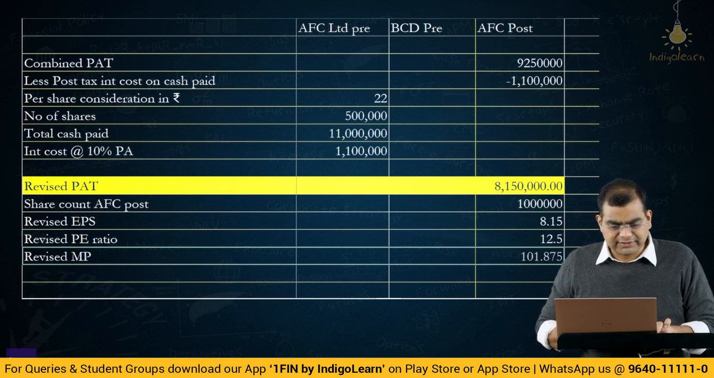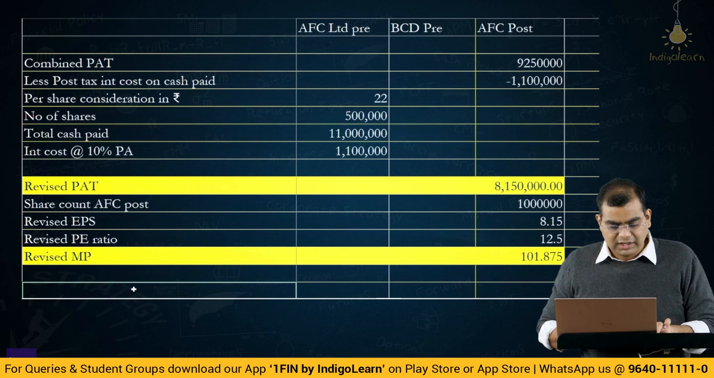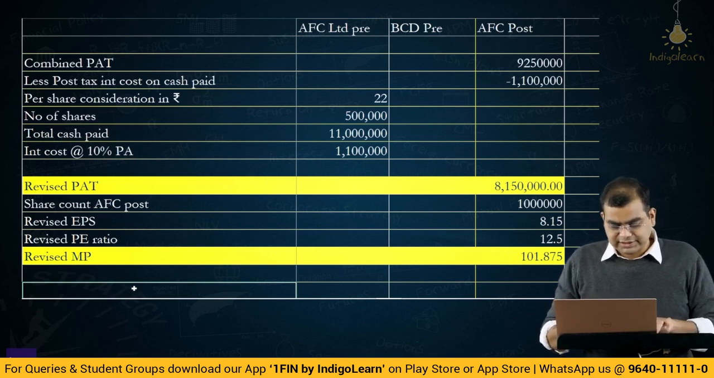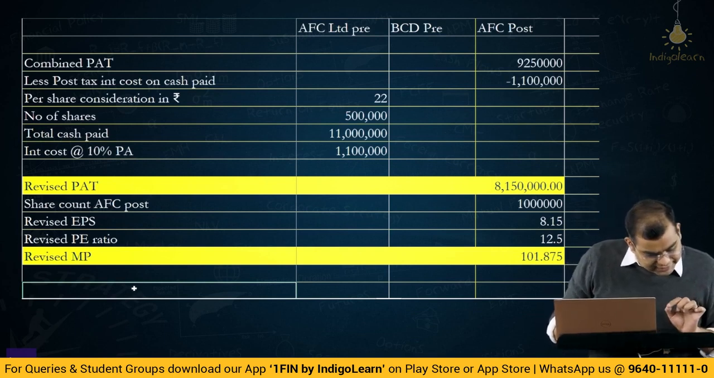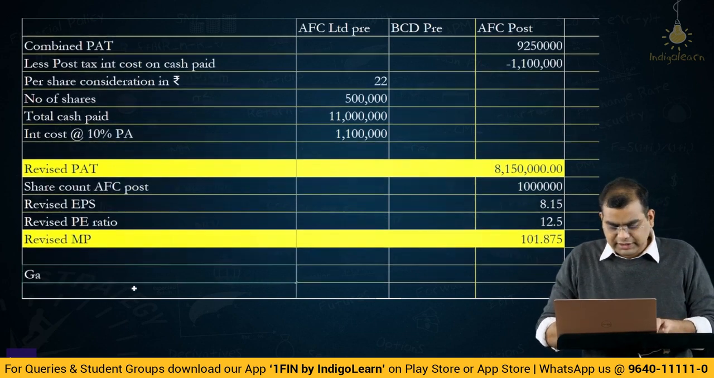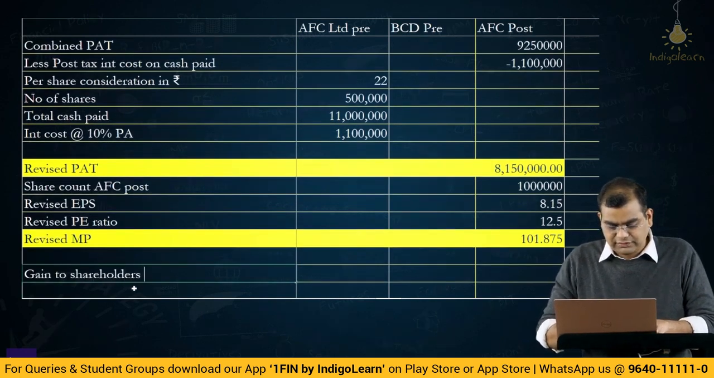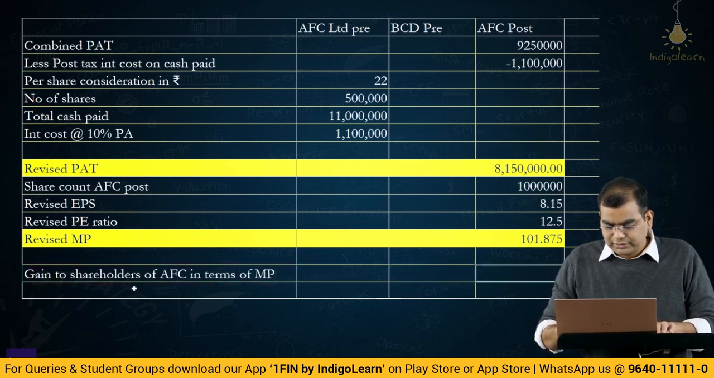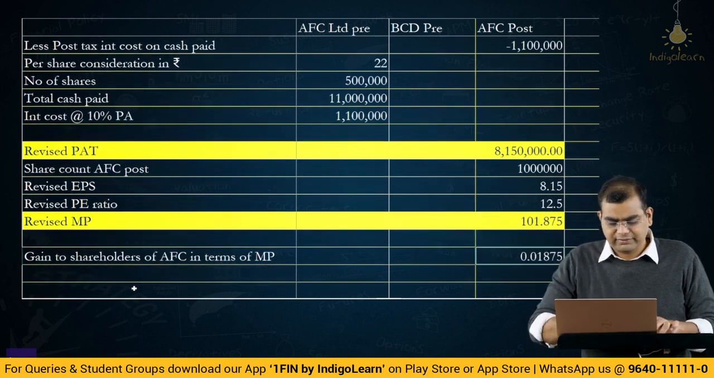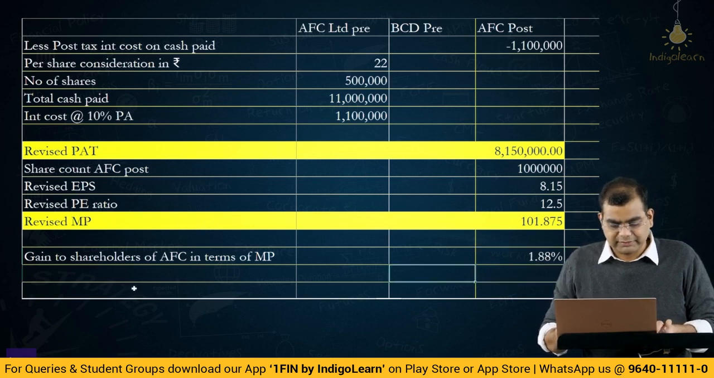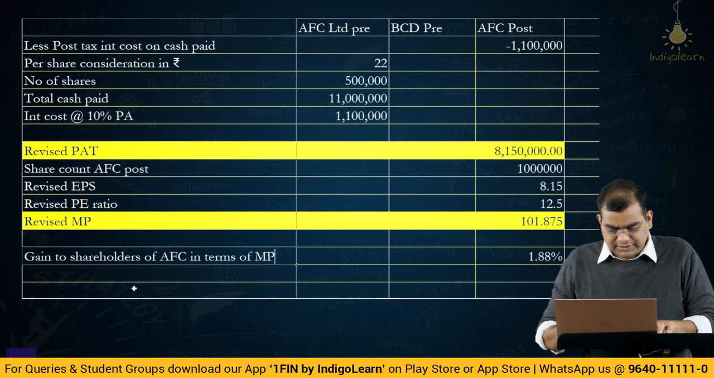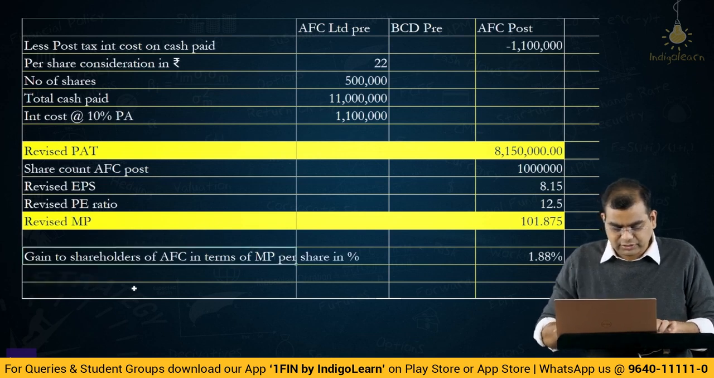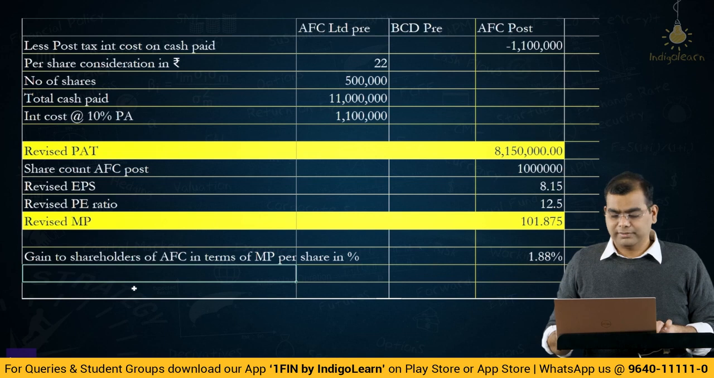Now this 101.875 for shareholders of AFC, there is an increase. So what is the specific word? Calculate gain to shareholders of both the companies. So gain to shareholders of AFC in terms of market price is 101.875 divided by 100 minus 1. Why divide by 100? 100 is the pre-acquisition price. So you are basically making 1.88% in terms of market price per share in percentage. Okay, this is the gain in market price.